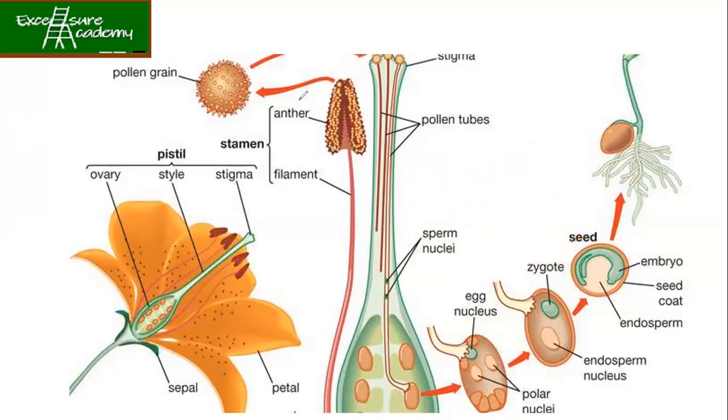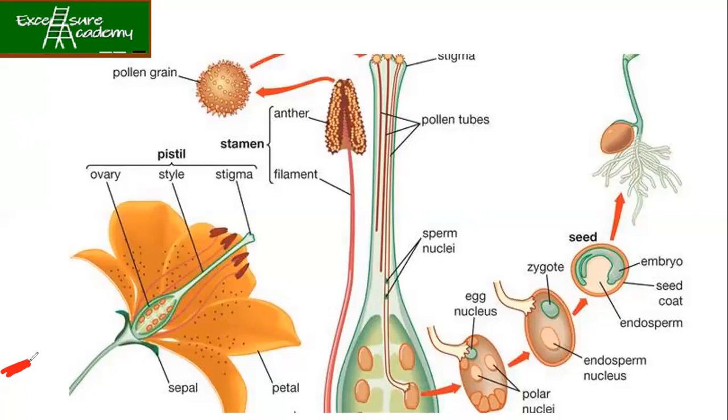Just go through the image once and tell me if it is clear to you. The entire figure is clear to you now. Now, can you explain to me from the beginning? Yes, there are many parts: flower, style, stigma. They come under pistil. Sepals, petals, and there are anthers, filaments that come under stamen.